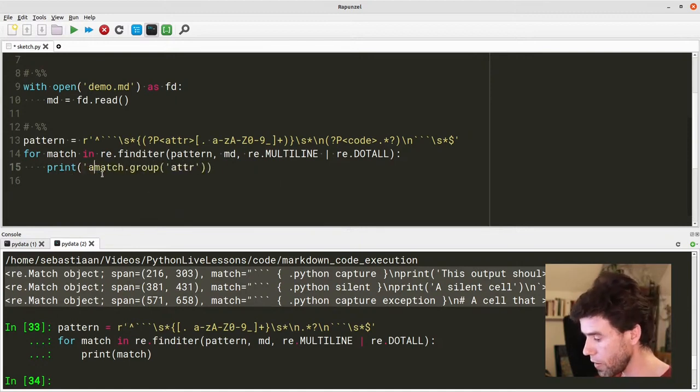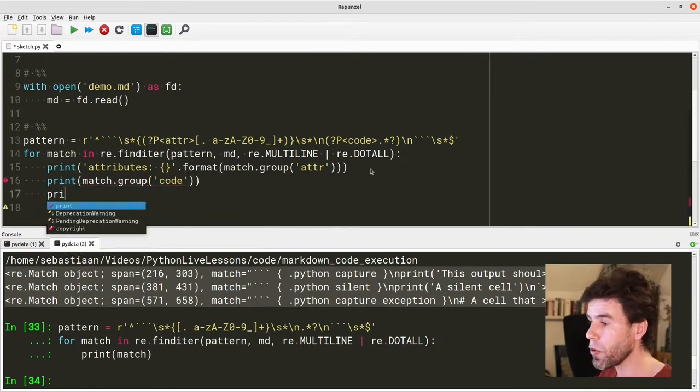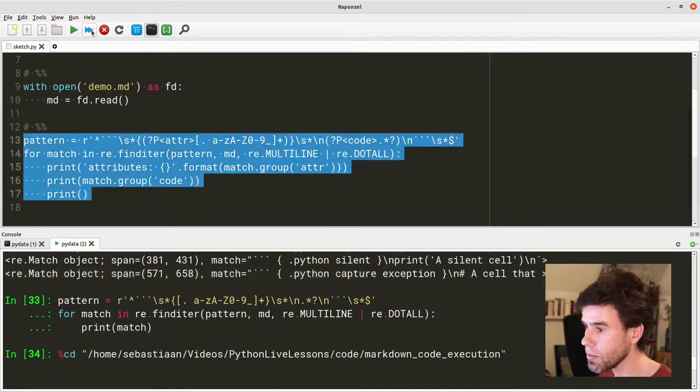Let's say 'Attributes: {}'.format(attr). So we're getting the attributes, which will be a string with all the attributes, and we're printing it out in this formatted string that says attributes, blah blah blah. And then we also print match.group('code'). And then we print just an empty line so that it's nicely separated. And let's run this.